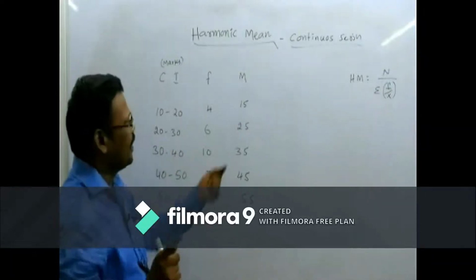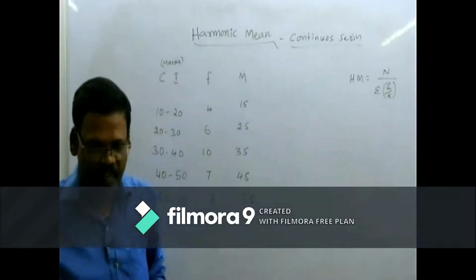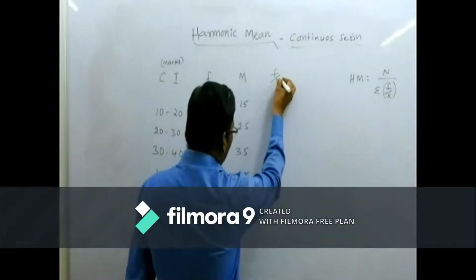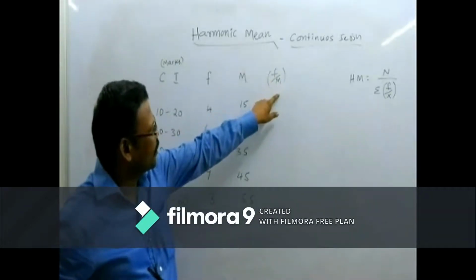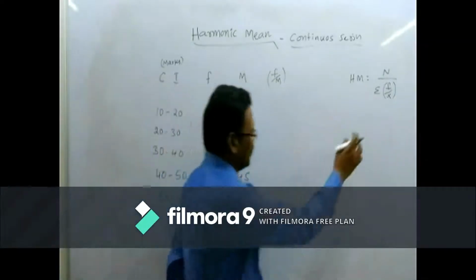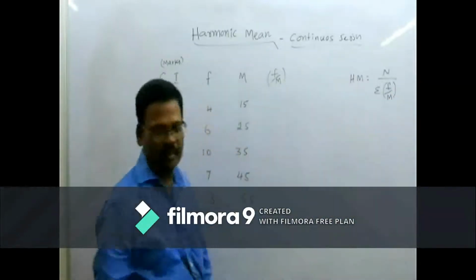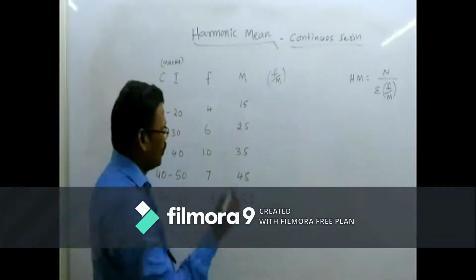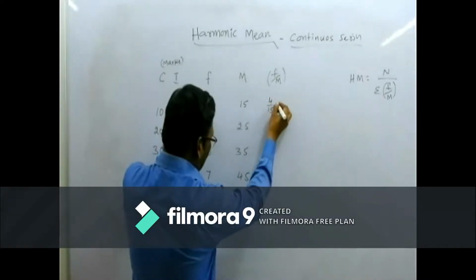Then we have to find sigma f by m. First we have to find the f by m values, then add all these f by m values to get the sigma. This is not x, it is m, the mid values. Now tell me, the frequency is 4 divided by 15. How much will we get?